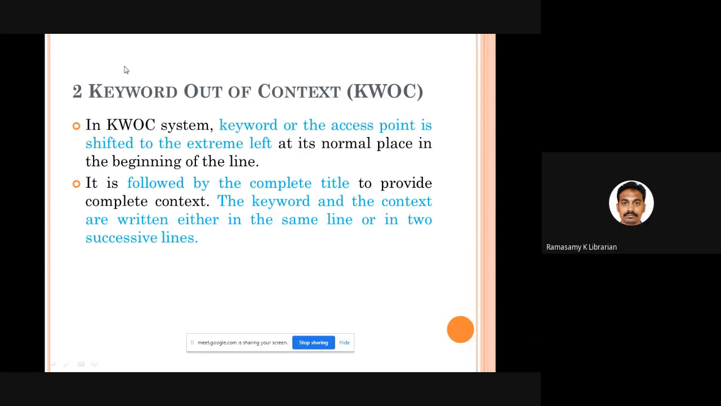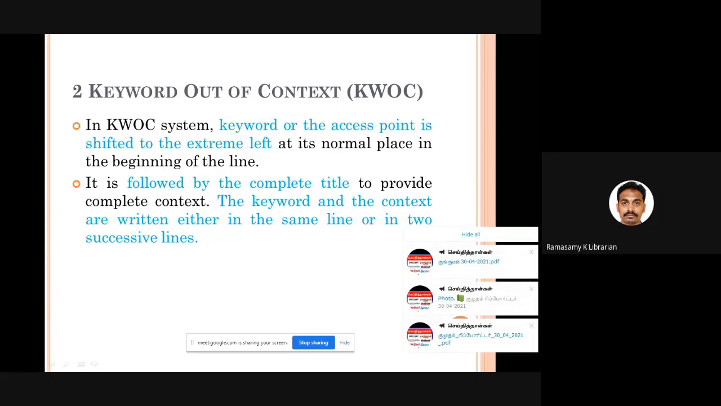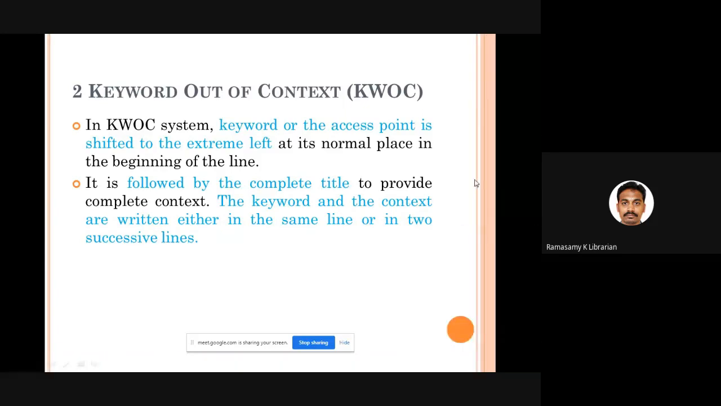Okay. Then comes KWOC, keyword out of context. Here what they do is that they will take all the keywords and shift them to the extreme left, which is followed by the complete title. In the previous case, we have taken only the remaining part of the title. Here, we are repeating the entire title. So this can be given under two different methods.